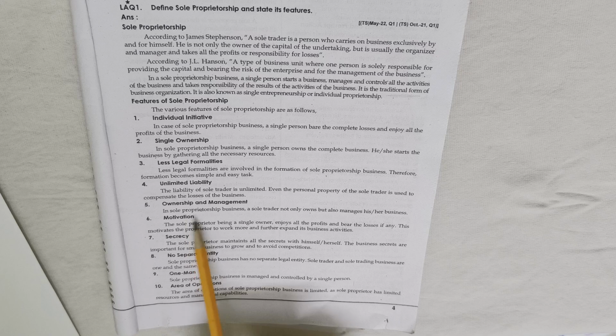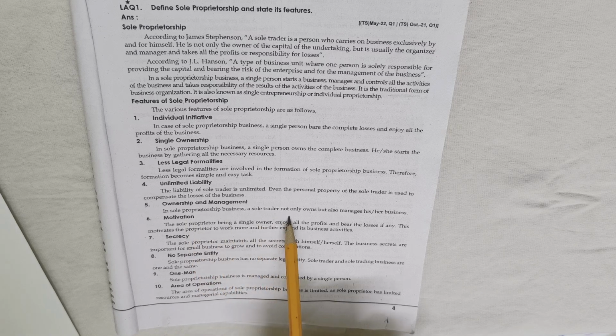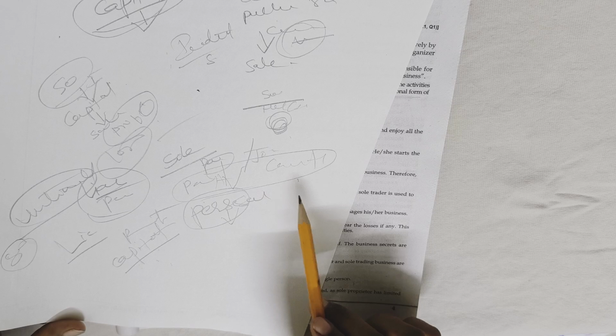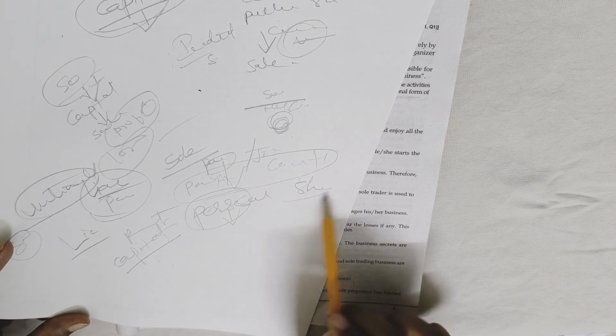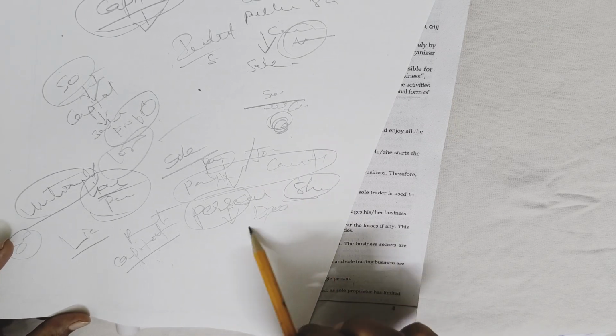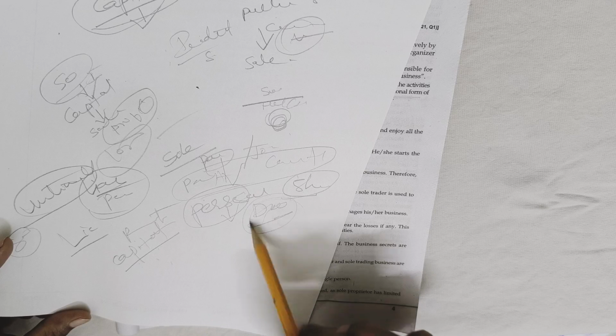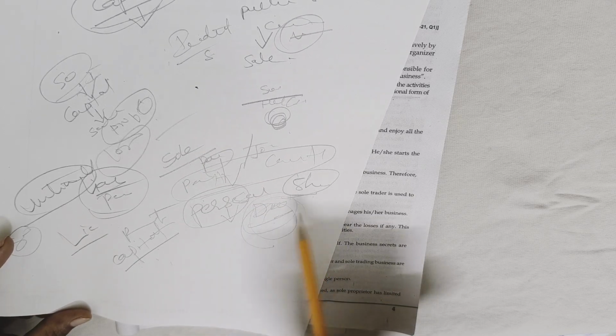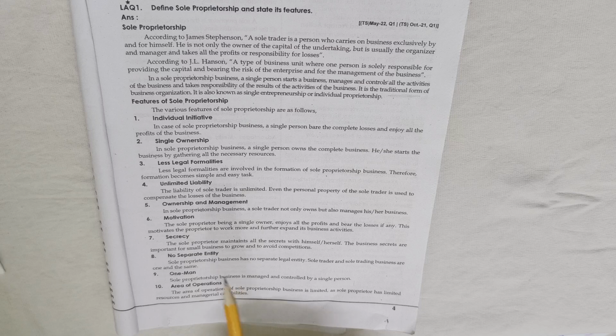Ownership and management. In a sole proprietorship business, a sole trader not only owns but also manages his or her business. If you see a joint stock company, the owners, the shareholders of the company, are different, and the directors of the company, who take the decisions, are different. But in the case of a sole proprietor, the owner and the manager are one and the same.